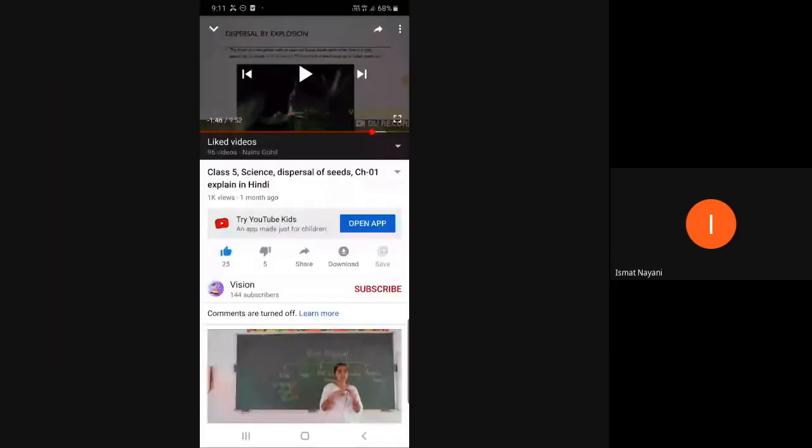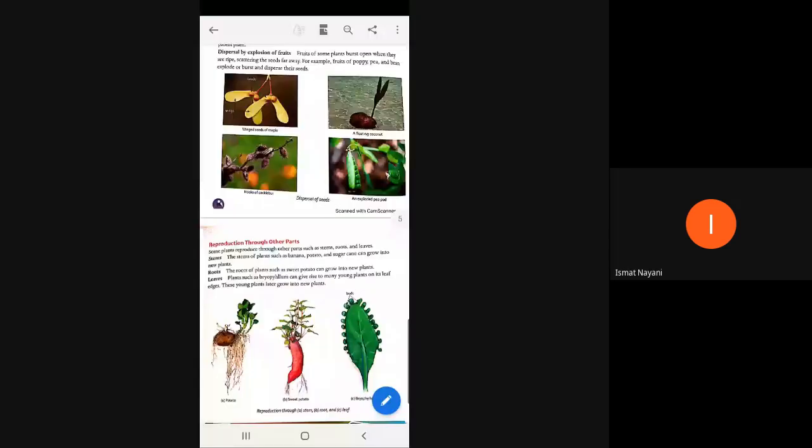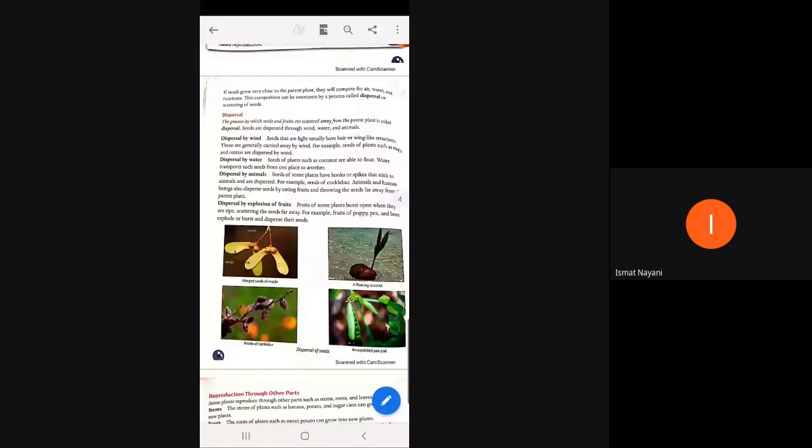So I hope you understand now what is known as dispersal and the different methods of seed dispersal. Once again, let's go back to the textual part. So who will tell me now the definition of dispersal?